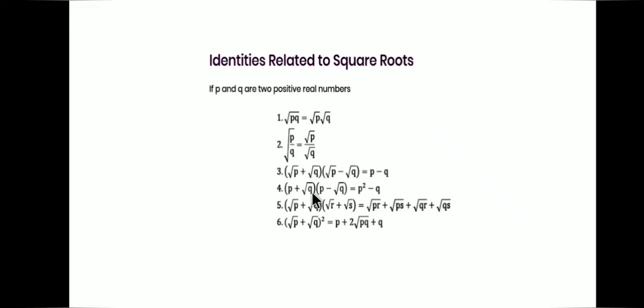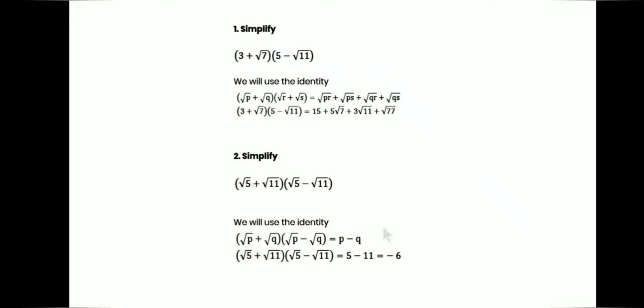P plus root q, p minus root q is equal to p square minus q. Root p plus root q into root r plus root s is equal to root over pr plus root over ps plus root over qr plus root over qs. Root p plus root q whole square is equal to p plus 2 root over p into q plus q.